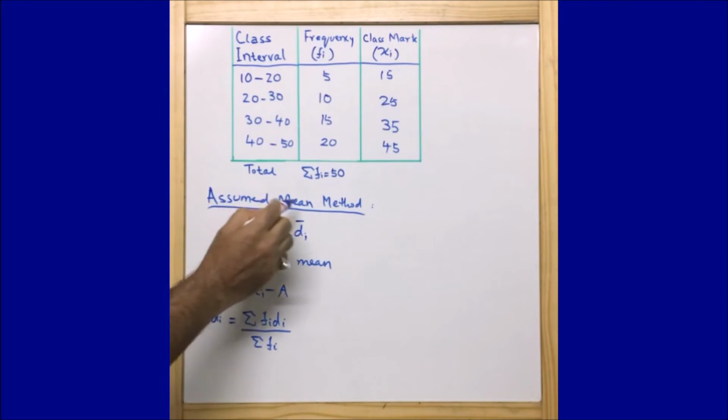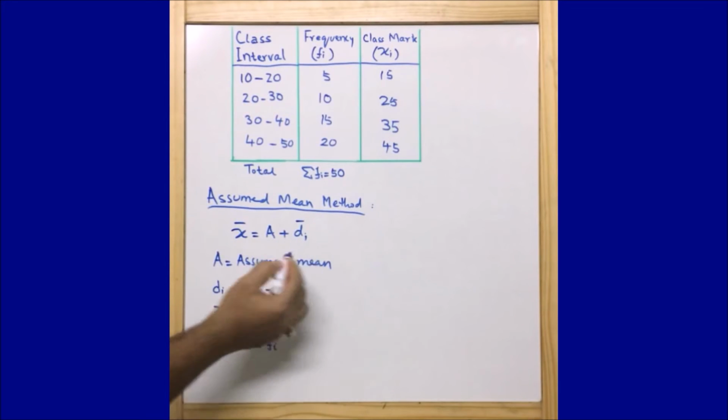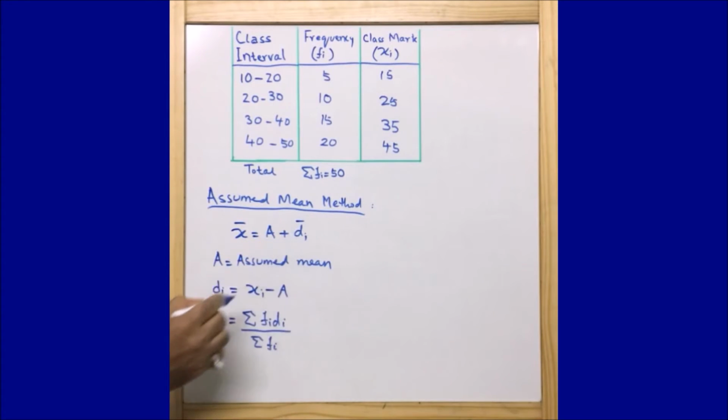So this is the formula. Assumed mean method: mean is equal to a plus di bar. Here one new terminology comes into the picture, deviation or di, and di is nothing but the class mark minus the assumed mean. Di bar is equal to the summation of fi di divided by the summation of fi. So this is the second method.